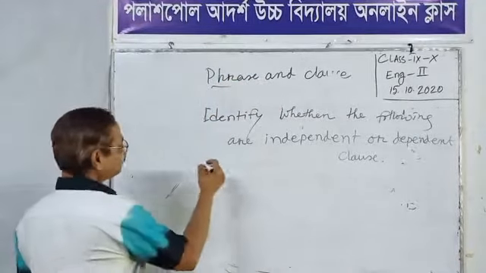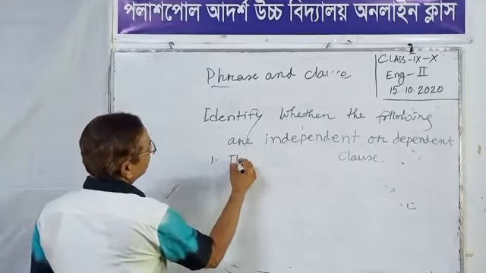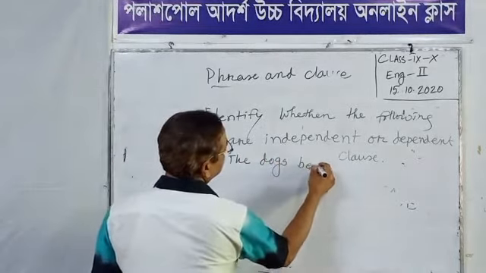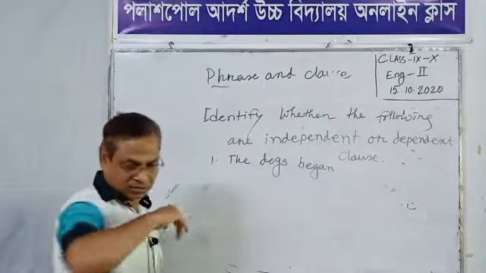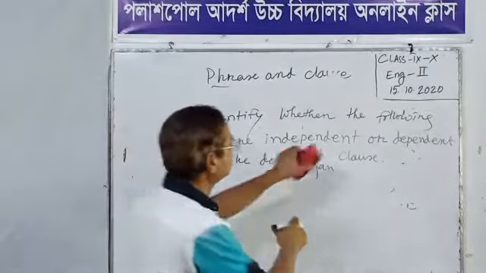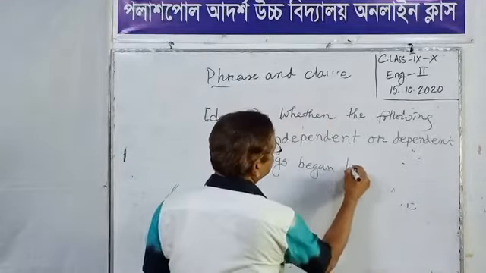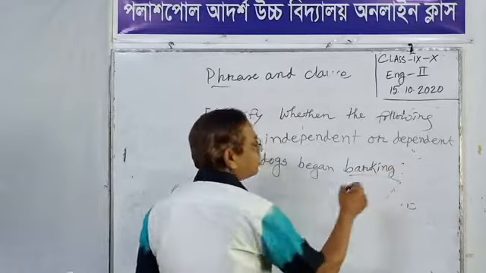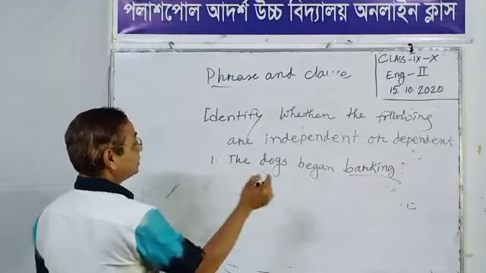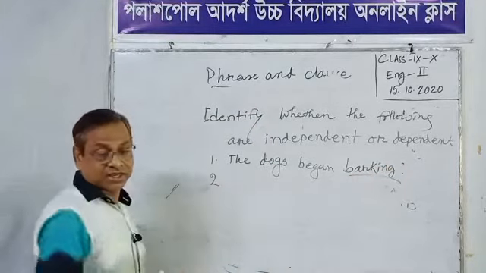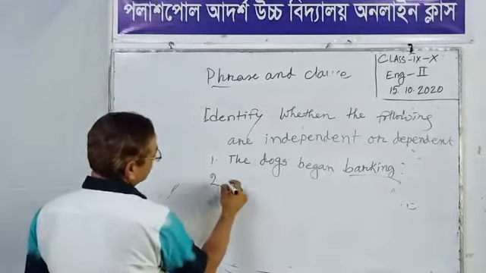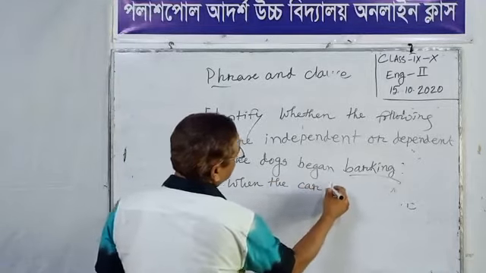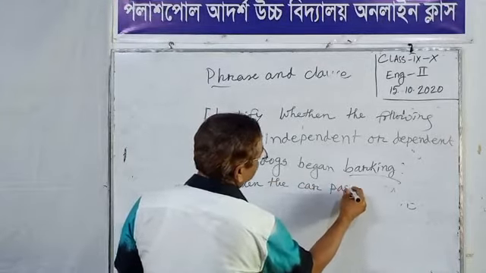First one is the dogs began barking. Barking means ঘেউ ঘেউ করা, ডাকা. The dogs began barking when the car passed me.